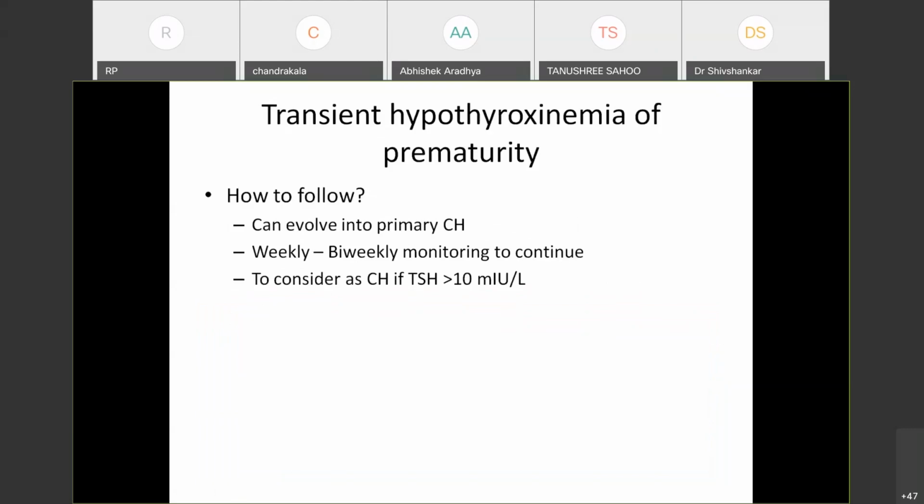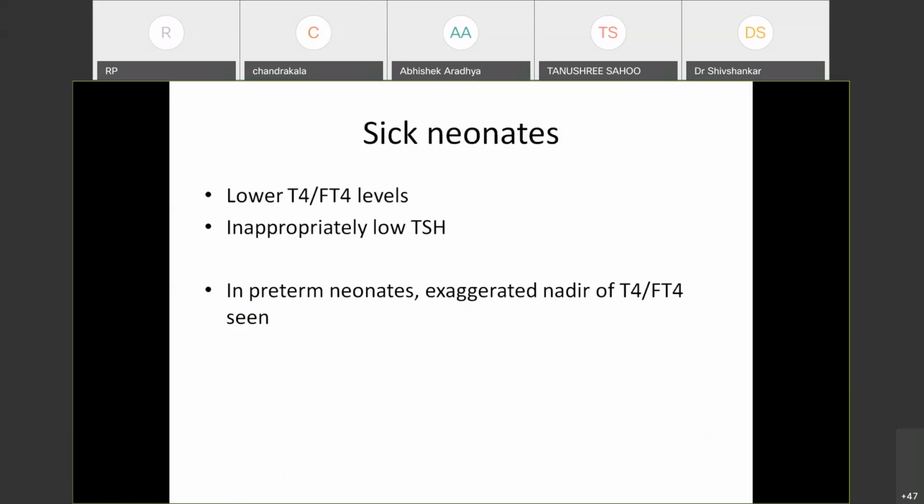And again, in sick neonates, what we call sick euthyroid syndrome, there will be lower T4 and free T4 levels and inappropriately low TSH levels. So again, this is a thing of debate whether we should treat or not treat. There is a bifurcation of opinions, but most intensivists do not treat this problem.